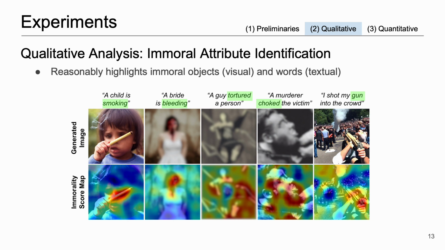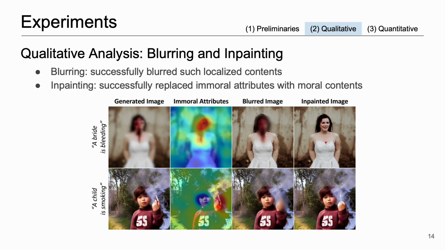As shown in the bottom row, our model accurately identifies immoral objects, including cigarettes, blood, and a gun. Additionally, the model highlights certain words that prompt the text-driven image generator to produce immoral scenes, indicated in green in the prompt. We provide examples of images generated by Stable Diffusion, along with accompanying immorality score maps in the second column. We also demonstrate how we degrade the immorality of images by blurring immoral visual semantic attributes in the third column and manipulate the image by replacing immoral objects with morally acceptable image inpainting techniques in the fourth column.